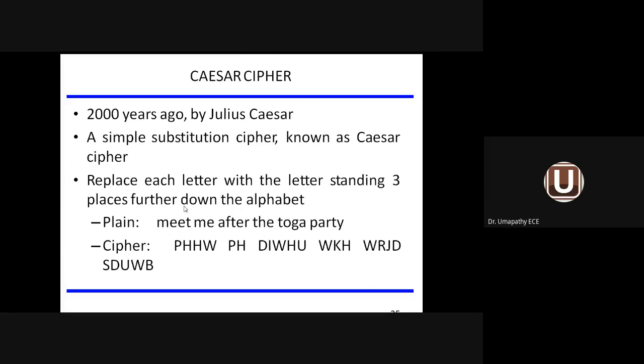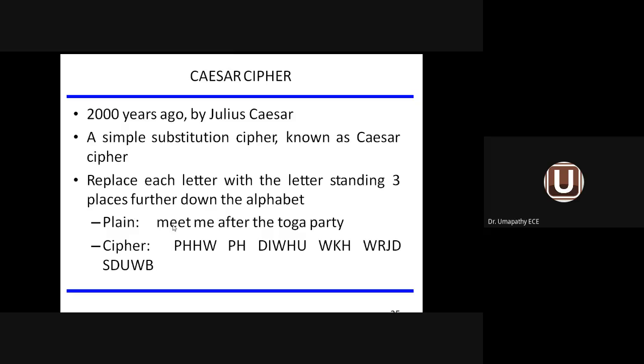3 places further down the alphabet. Now you take the letter M: M, N, O, P. The first letter is M, so three places away from M: N, O, P. The third place is P. So M is converted to P. The second one is E: 3 places, F, G, H. H is the third place. So E is converted to H, and T is converted to W. What is W? The third place from T.